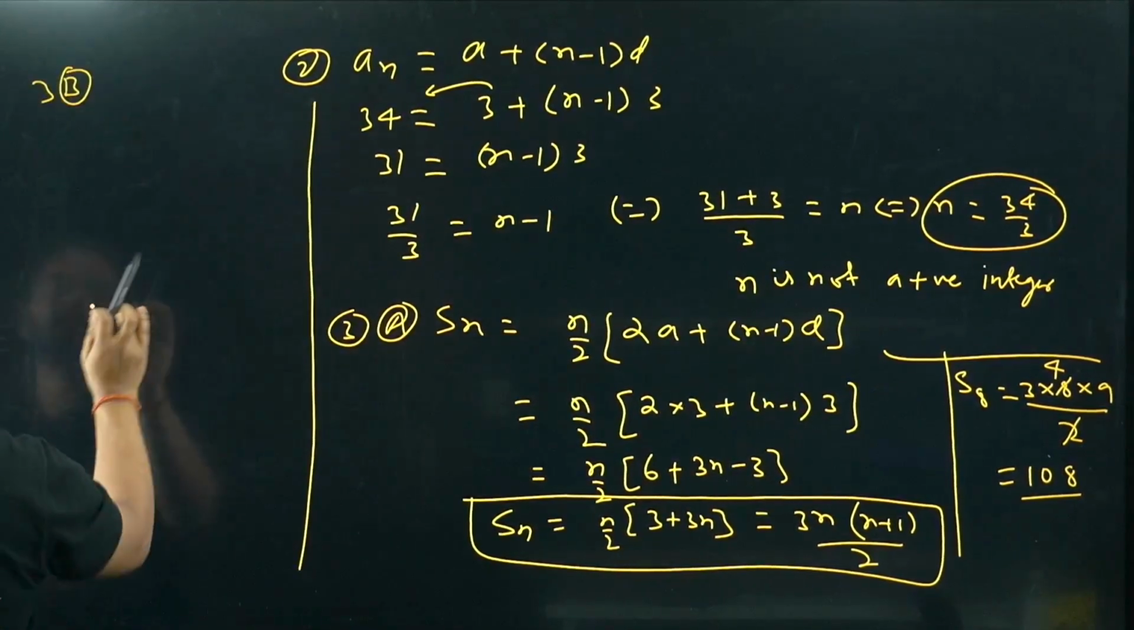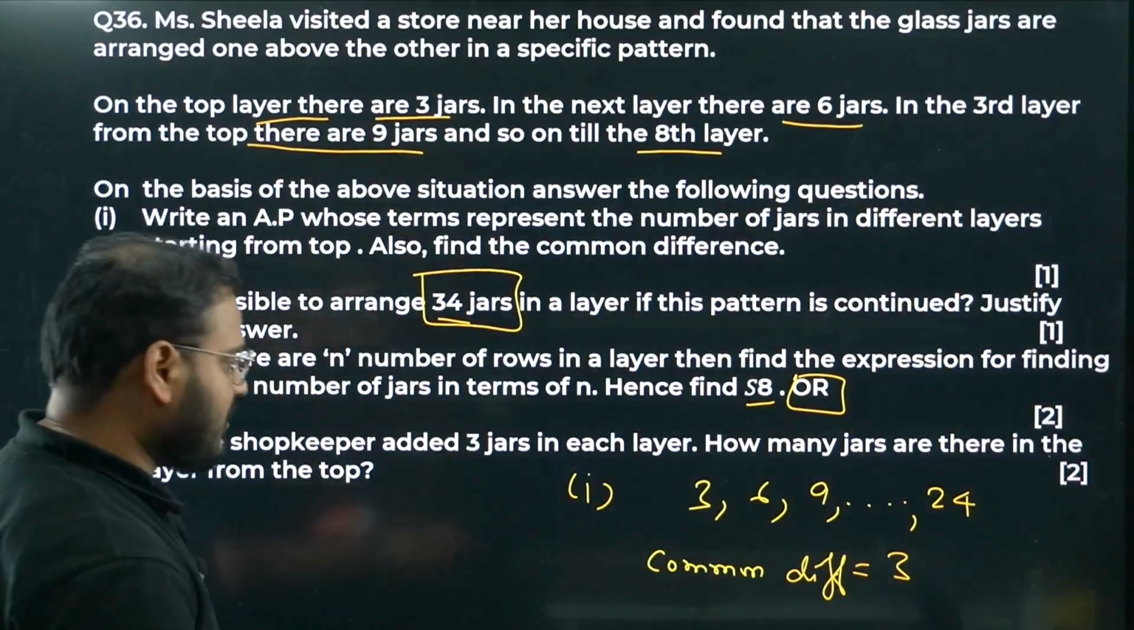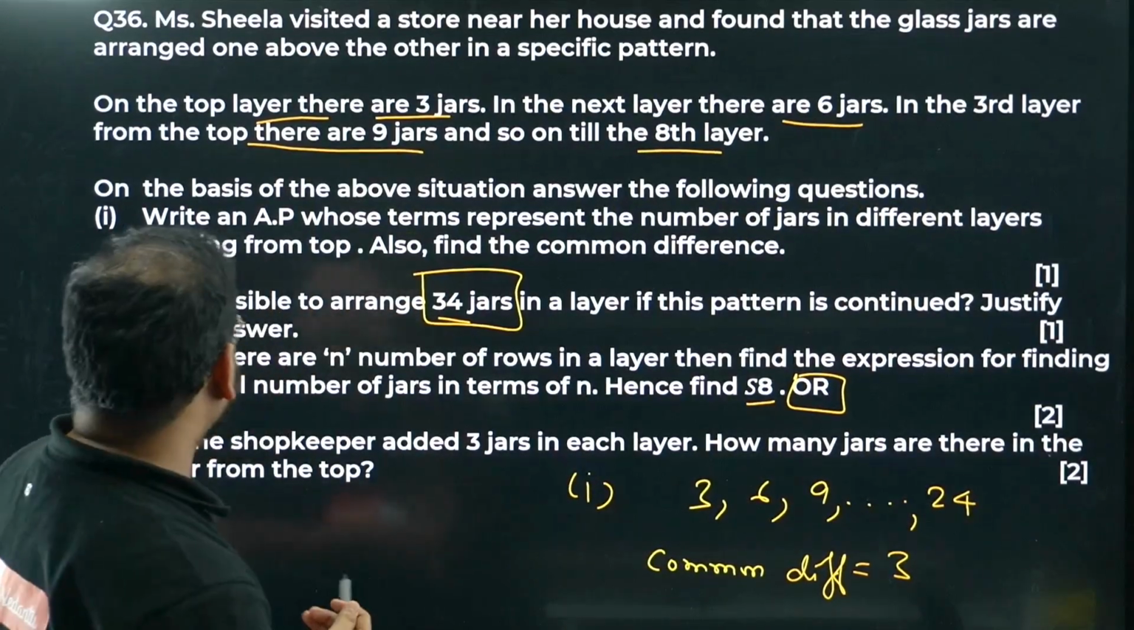What are they asking in 3 part B? Have a look. The shopkeeper added 3 jars in each layer. How many jars are there in the 5th layer?